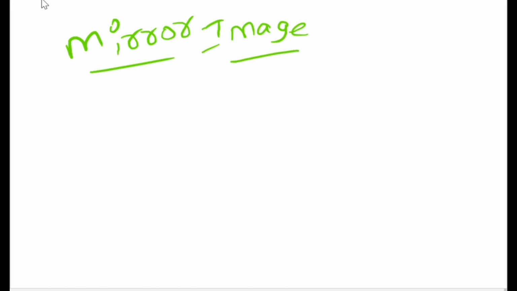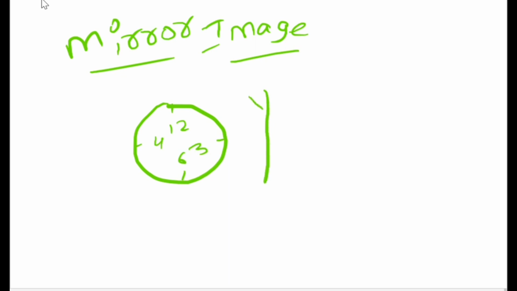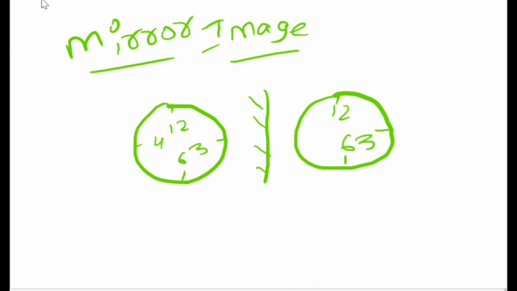What a mirror image is, I hope you know very well. If we take a clock like this, having different timings, and place a mirror in between these two clocks, a mirror reflection will form here. We need to find the exact mirror reflection of this particular image. This is called mirror image. In many competitive exams they will ask you for the mirror image of a particular clock.